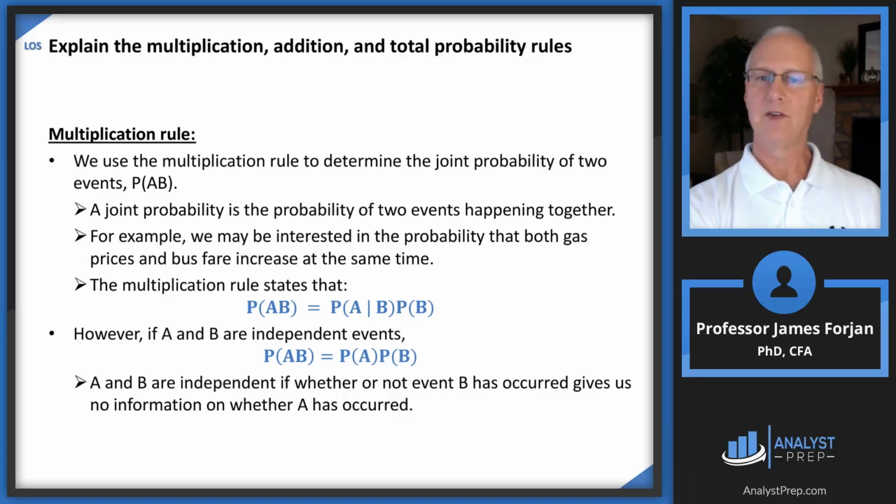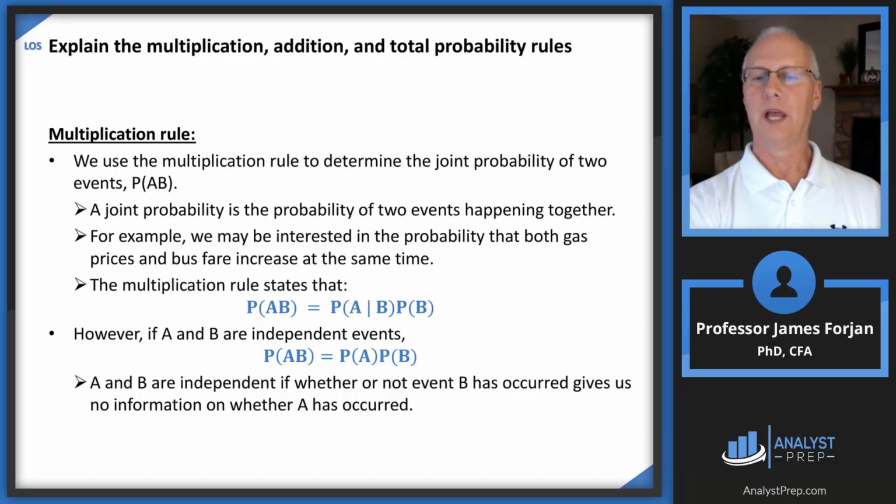Now, of course, there has to be some correlation between those two events. I mean, what's the joint probability of my son making a foul shot in a basketball game and the mail being delivered on time? That doesn't really make a whole lot of sense to figure out. But if we have some underlying economic principle that supports a relationship between those two events, like the probability that both gas prices and bus fare increases will occur at the same time.